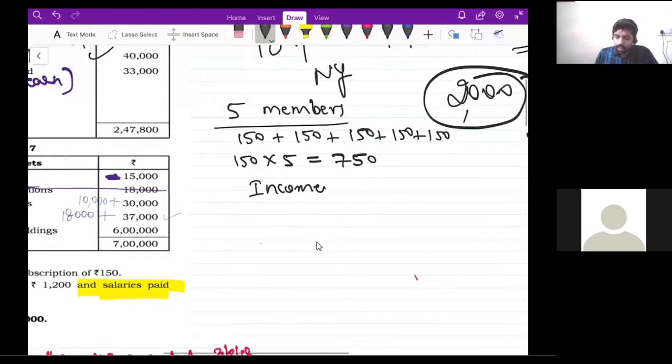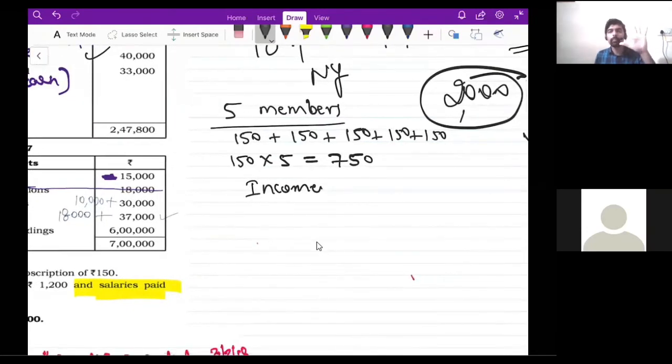Now listen to me carefully. How many members are there? 5 members, right? Out of 5 members, A, B, C, D, E. Now, member E did not pay for the current year. He should pay 150 rupees every year. Each and every member should pay 150 rupees to NPO every year, right? But then E did not pay 150 rupees in the current year.